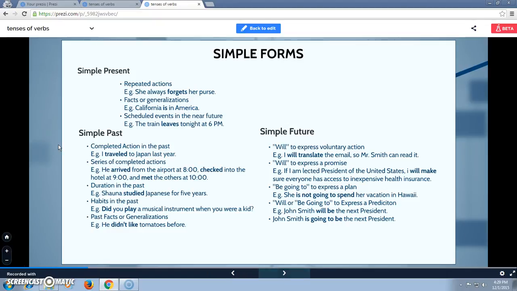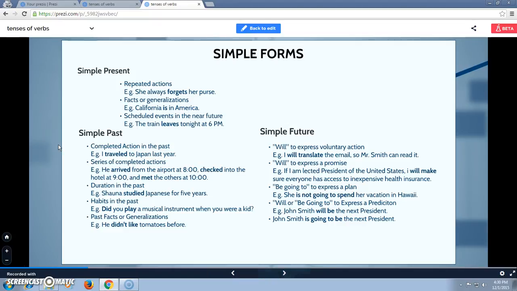Today, we are going to discuss simple forms. Simple forms are simple present, simple past, and simple future. First, let's talk about simple present. Simple present is used for repeated actions, facts or generalizations, and scheduled events in the near future. Example: She always forgets her purse. California is in America. The train leaves tonight at 6 p.m.